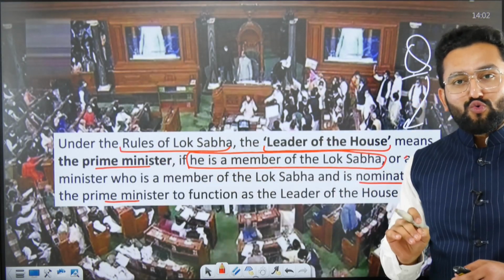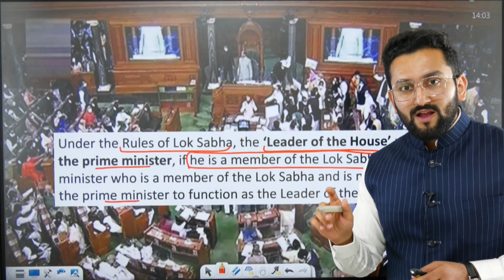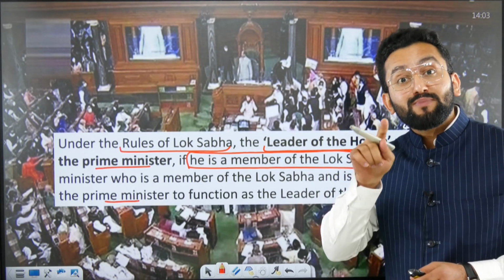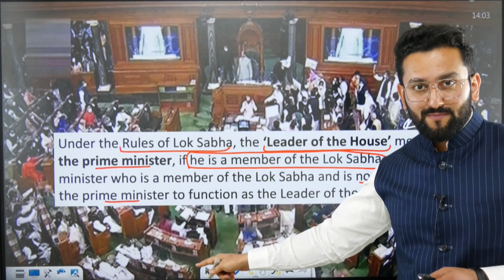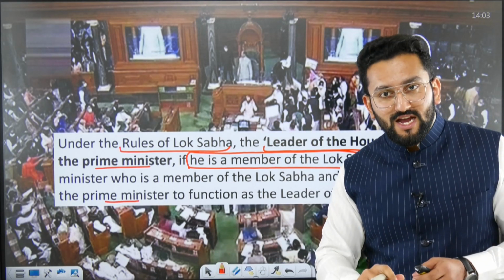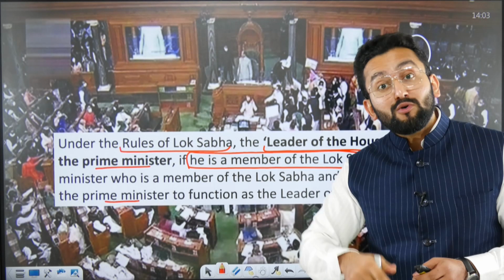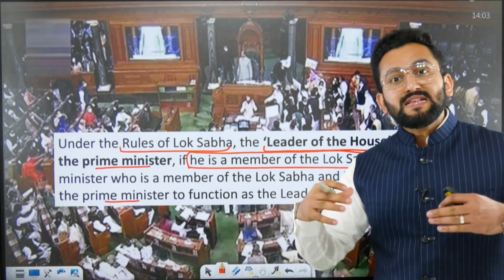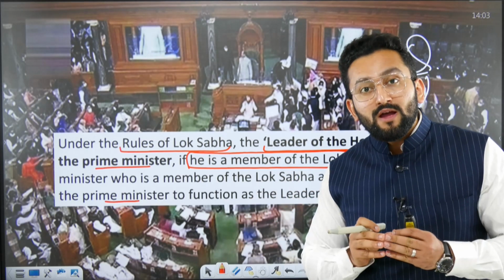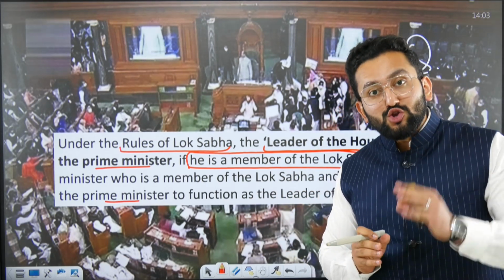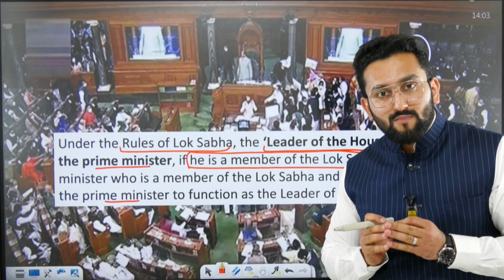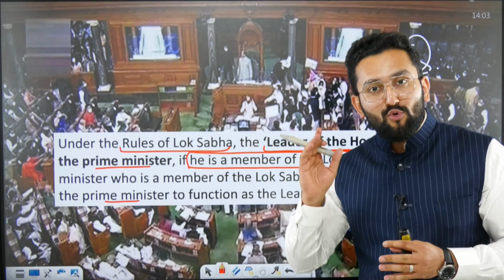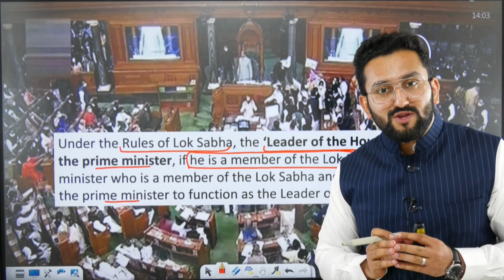Under the rules of Lok Sabha, Prime Minister is the leader of House in case Prime Minister is member of Lok Sabha. For example, Modi ji. So he is member of Parliament, member of Lok Sabha, right, from Varanasi. So that is why he is leader of House in Lok Sabha. But in case of Manmohan Singh ji, he was member of Rajya Sabha, but he was Prime Minister of India because majority of the members in Lok Sabha supported his name for the Prime Minister position.